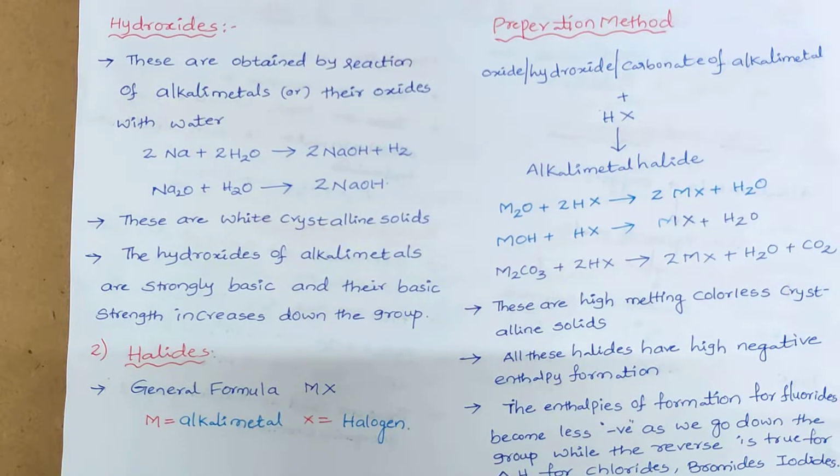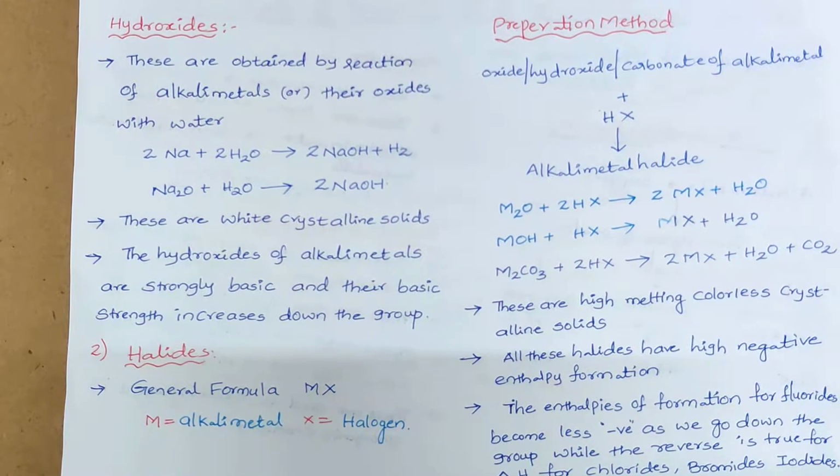When these halides are formed, more amount of energy is liberated. For example, sodium and chlorine combine together to form sodium chloride. This is what we learn in thermodynamics, how to write the enthalpy of formation. So whenever these halides are formed, generally energy is liberated. Halides here means fluorides, chlorides, bromides, iodides. Any one halide formed by combining with an alkali metal, energy is liberated.